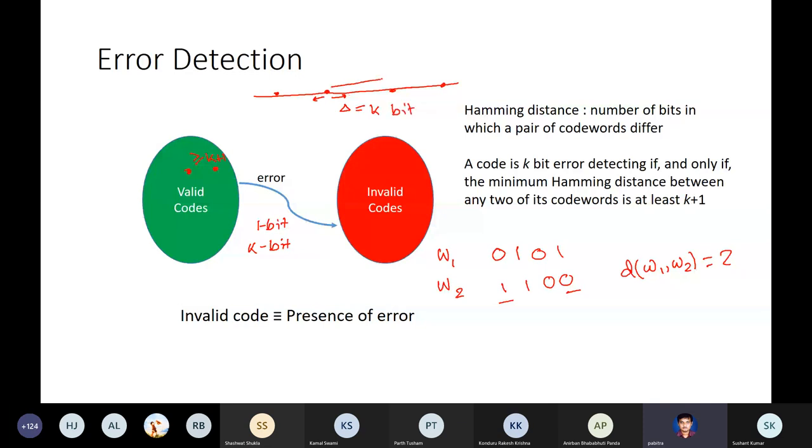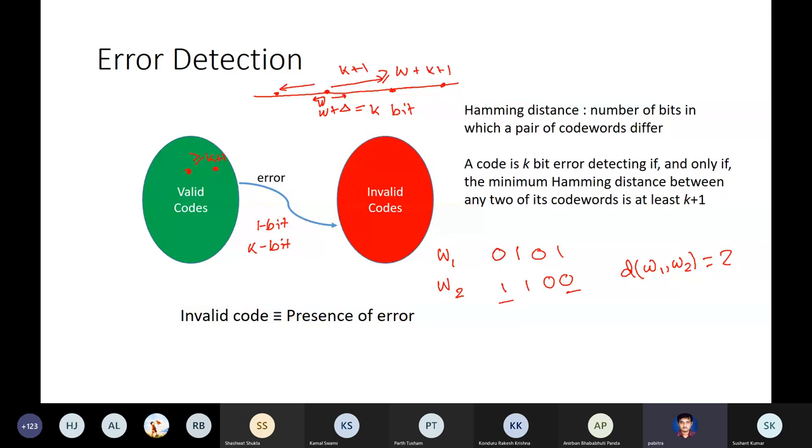Otherwise, what will happen? This we call W, and this is W plus delta, and it should be at least k plus 1 bits apart from other code words. Because otherwise, if delta is k bits and the nearest code words are less than k plus 1 bits apart, this W plus delta may as well be a valid code word.